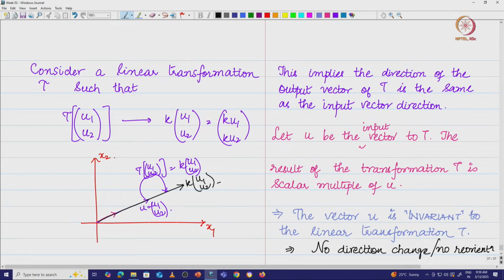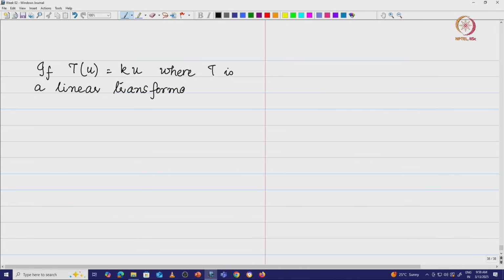This is called the eigenvector for the transformation T. So we are going to say that if T(u) = k u, where T is a linear transformation and k is a scalar,